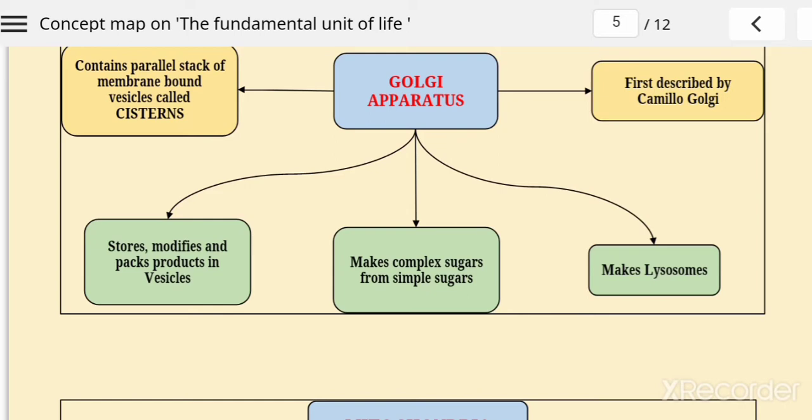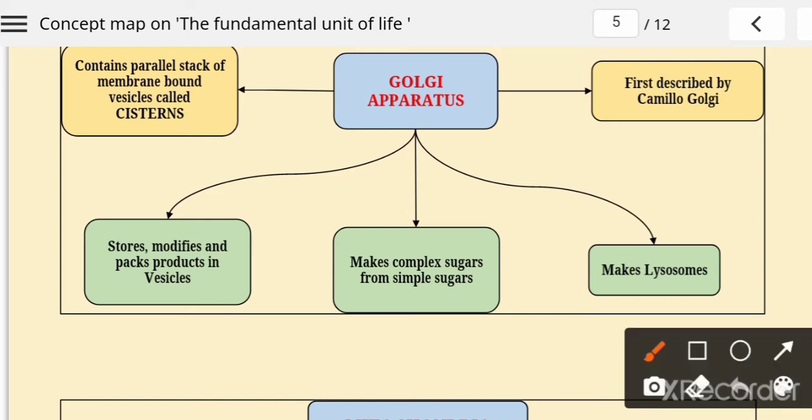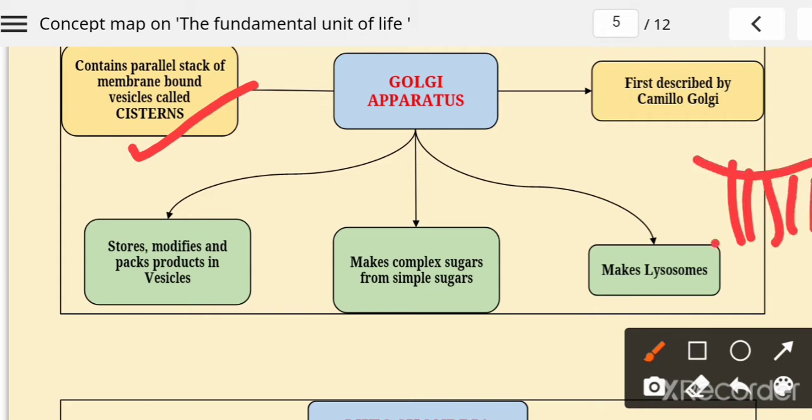And what is the shape of this Golgi apparatus? It contains parallel stacks of membrane-bound vesicles, which means they are like this, all attached to each other, making the shape. Parallel stacks are present in the Golgi apparatus, and this structure is known as a cistern.